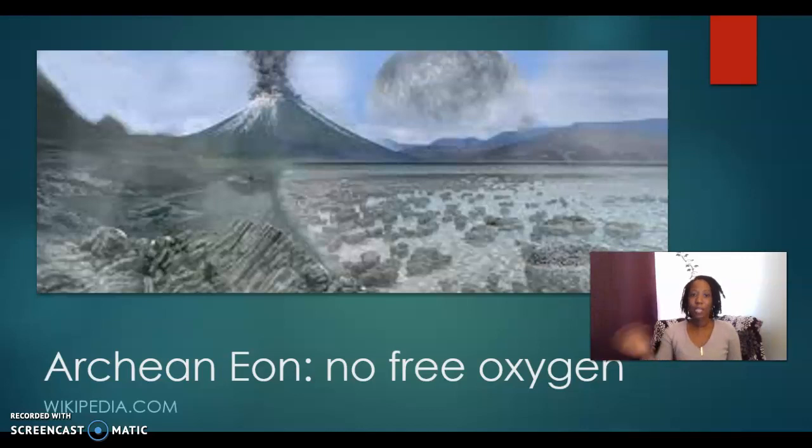During this time, the life that emerges is very primitive. So it's basically bacteria and non-nucleated, so cells have no nucleus at this time. Very, very basic. Characteristics of this eon is high volcanic activity, which leads to the warming of the Earth's surface as well as the first continental formations.